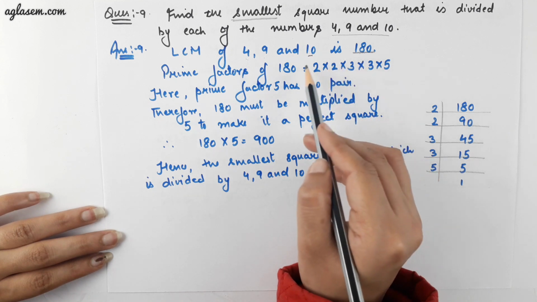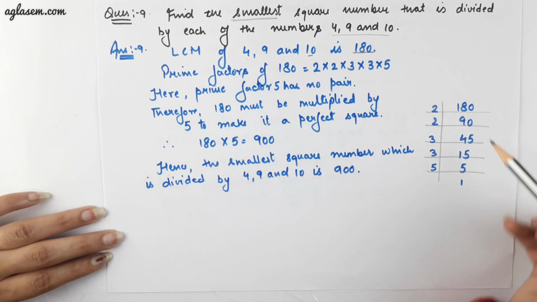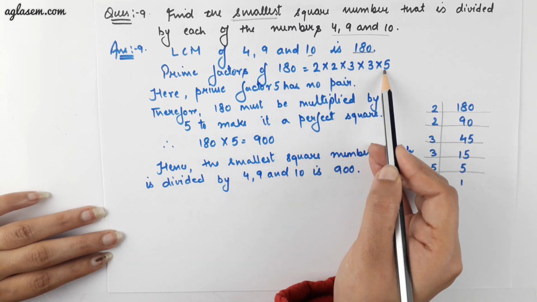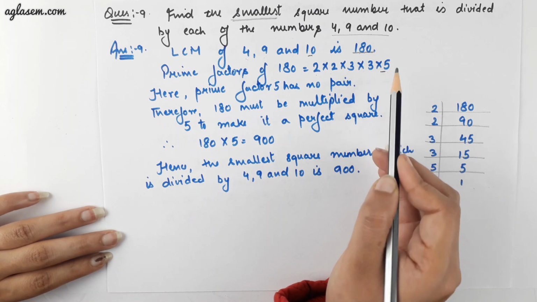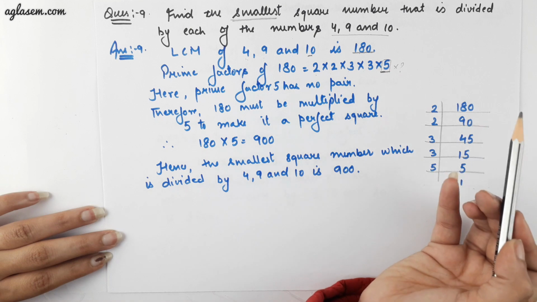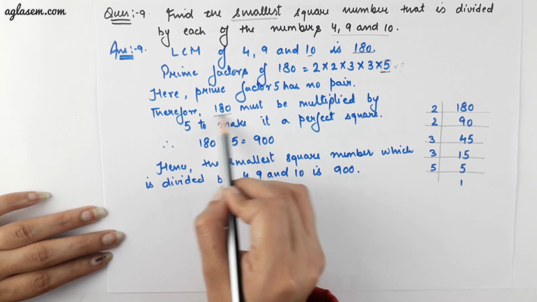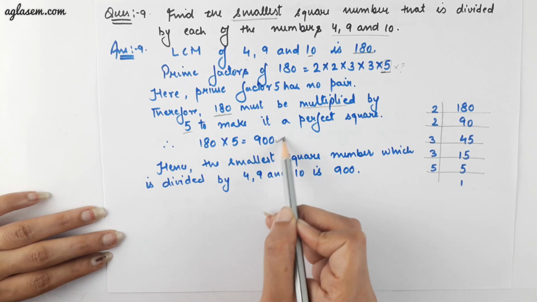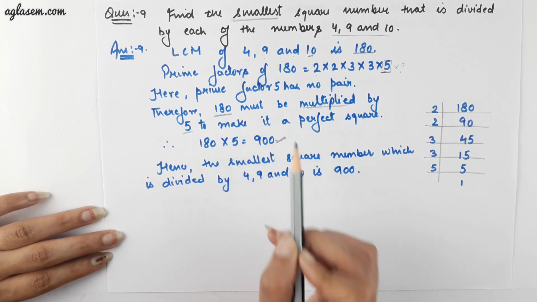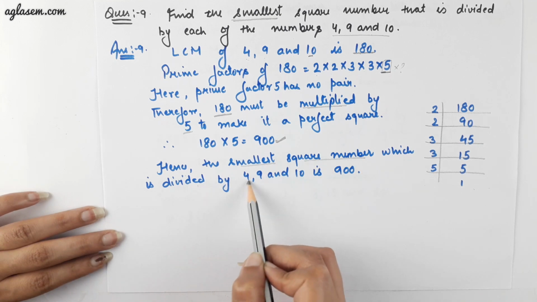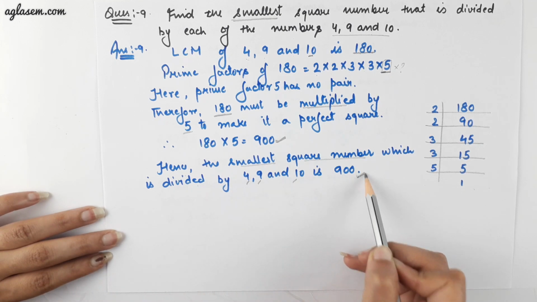Now do the prime factors of 180. Here is the method of doing the prime factors of 180 as 2 into 2 into 3 into 3 into 5. Here we can see prime number 5 has no pair with itself. Therefore, 180 must be multiplied by 5 to make it a perfect square. Hence, the smallest square number which is divisible by 4, 9 and 10 is 900.